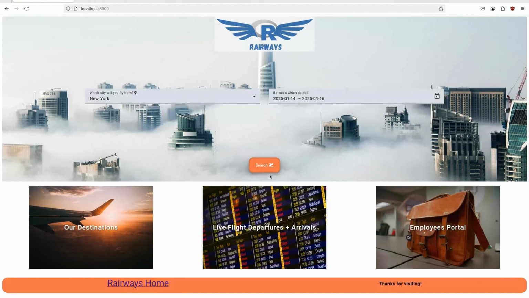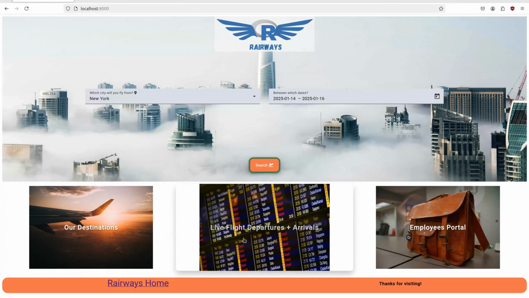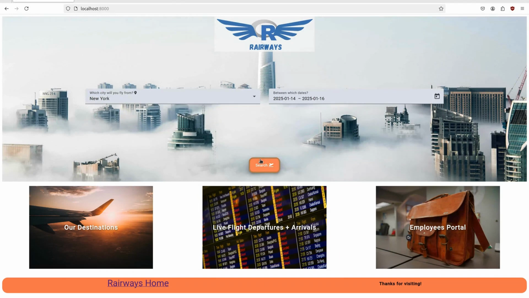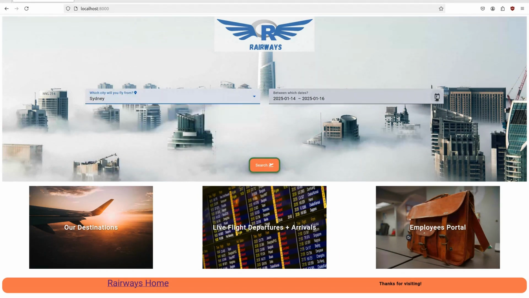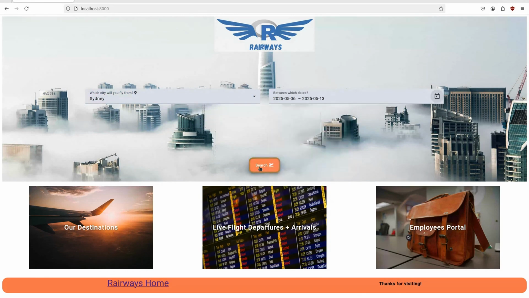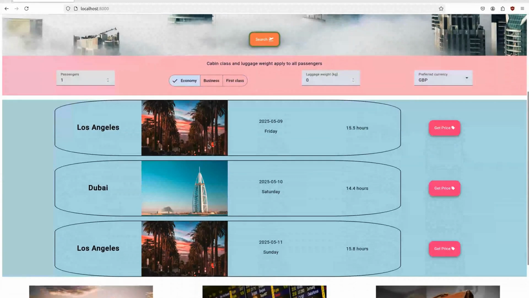There's 4 sections: flight search, our destinations page, live flight statuses, and the employees portal. We'll initiate the flight search endpoint we created by choosing a city and picking a range of dates, and then clicking search. If everything is working successfully, you'll see a number of flights listed below some toggles.